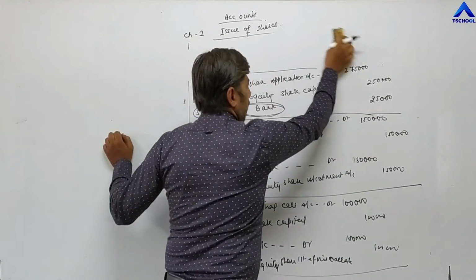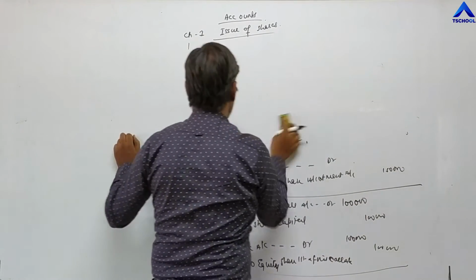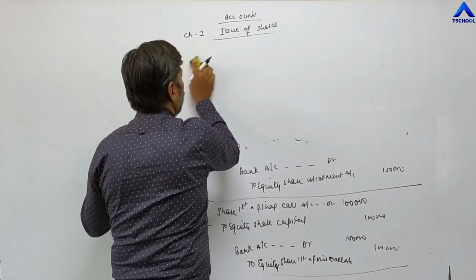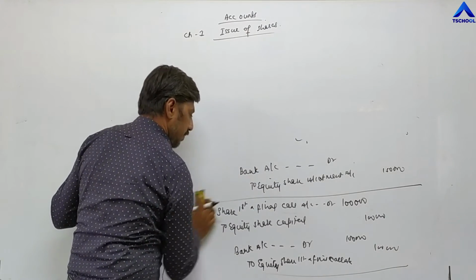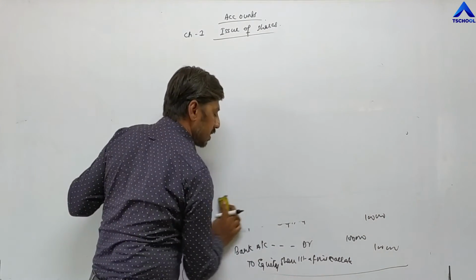So which type of problems arise in passing entries? First we have oversubscription. In oversubscription, we have to show two bank entries in the second entry, for excess applications, for those applications which have not been accepted by the company.